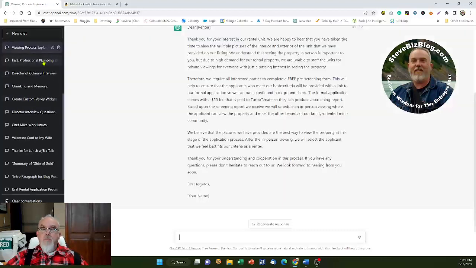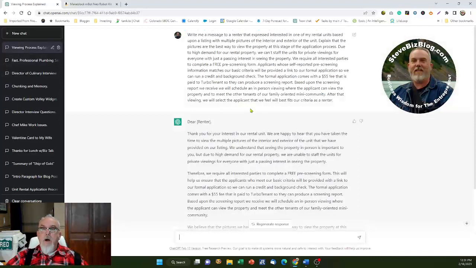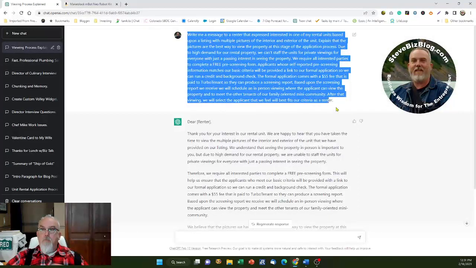All right, this is one I recently used. This is a very long prompt again. I have some rental properties, and I said, write me a message to a renter that has expressed interest in one of my rental units based upon the listing with multiple pictures of the interior and exterior of the unit. Explain that the pictures are the best way to view the property at this stage of the application process due to high demand of our rental property.